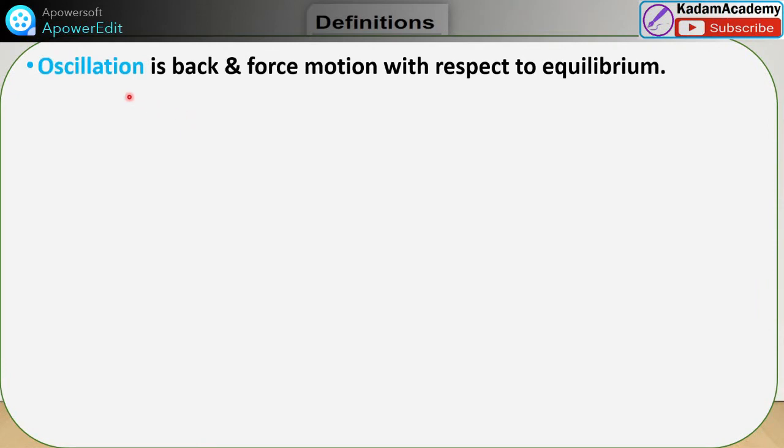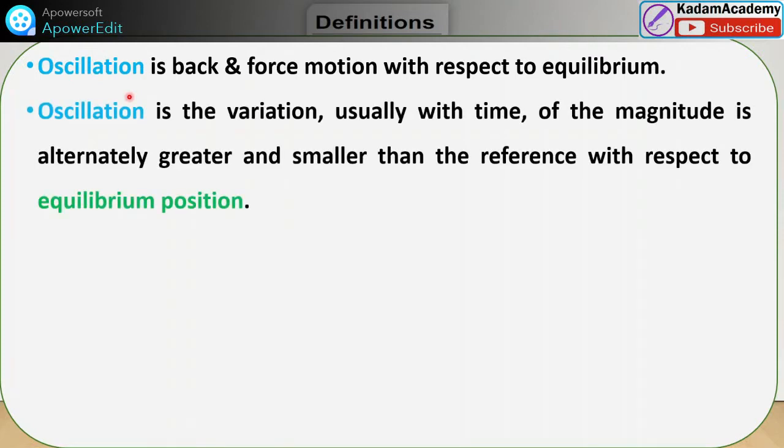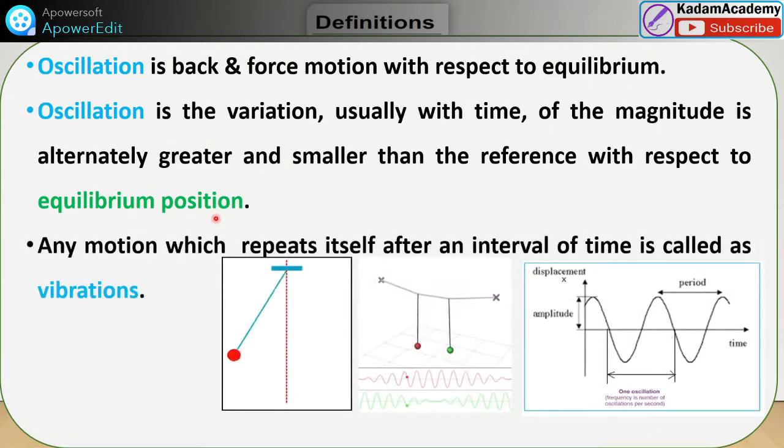Okay, so the definition for this one is oscillation. Oscillation is back and forth motion with respect to equilibrium. Oscillation is the variation, usually with time, of a magnitude that is alternatively greater and smaller than the reference, with respect to the equilibrium position. So whatever the moving parts are, back and forth motion or to and fro motion about this equilibrium position, that is nothing but oscillation.